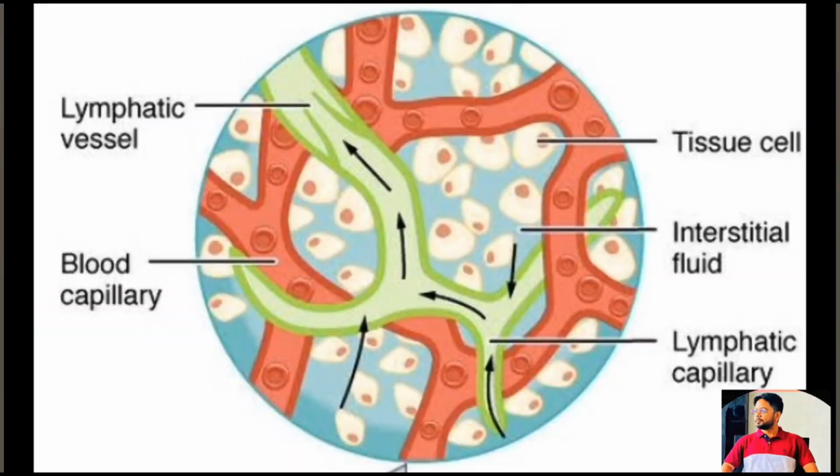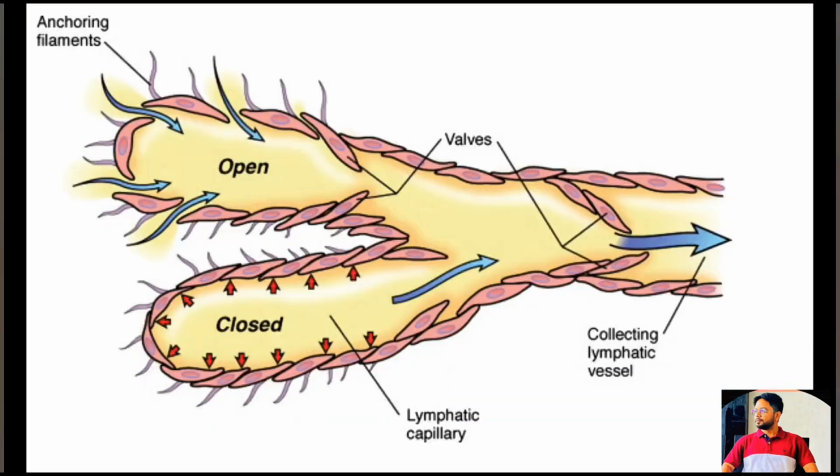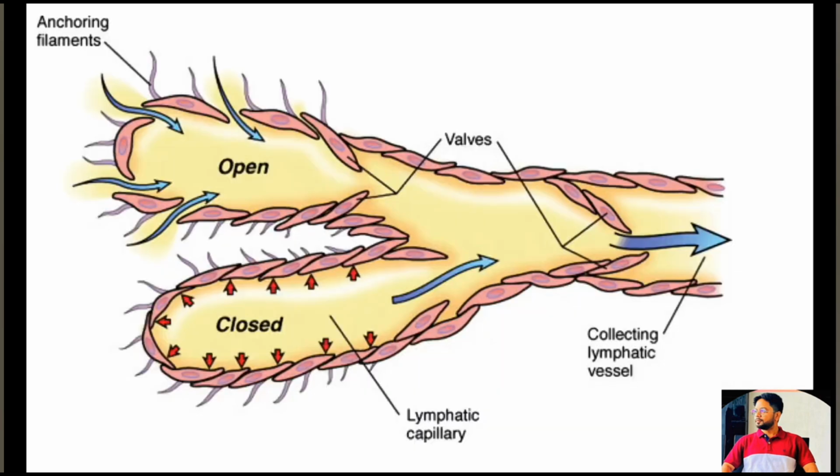The fluid that returns to the circulation by way of the lymphatics is extremely important because substances of high molecular weight, such as protein, can enter into the lymphatic capillaries almost unimpeded, although these high molecular weight proteins cannot be absorbed from the tissues in any other way. This is due to the special structure of the lymphatic capillaries. These proteins are essential to maintain the blood oncotic pressure, and they also have many other important functions. So these are essential for life. The reason for this mechanism is the special structure of the lymphatic capillaries.